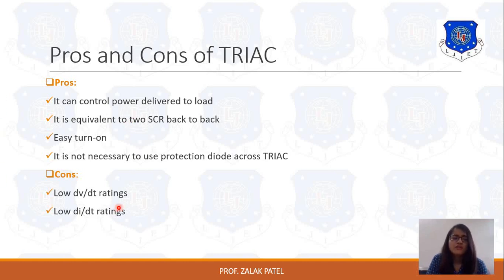For this low dV by dt and low di by dt, some protection circuits should be used across the SCR or TRIAC, which we will discuss in the next slide. Next is power ratings. It has a somewhat lower power rating compared to SCR. Now let's discuss this low dV by dt and di by dt rating.